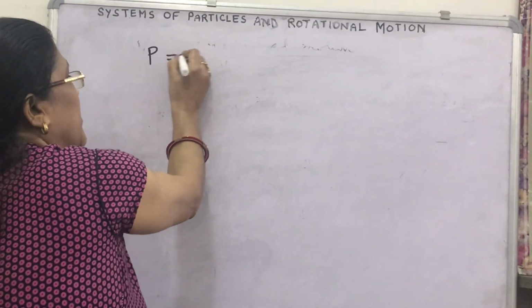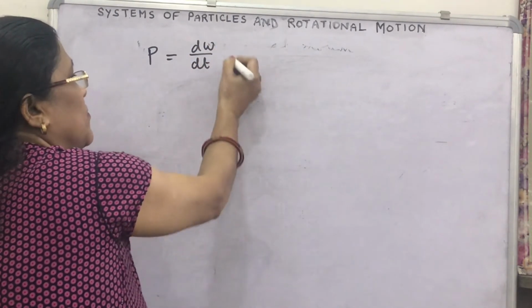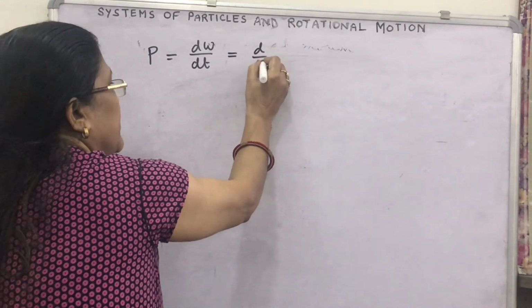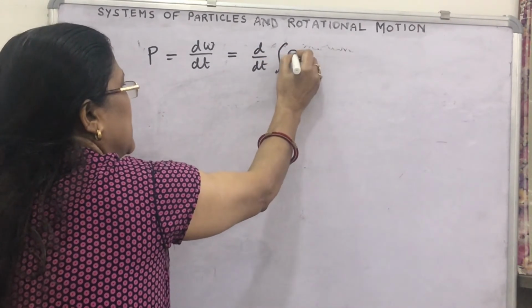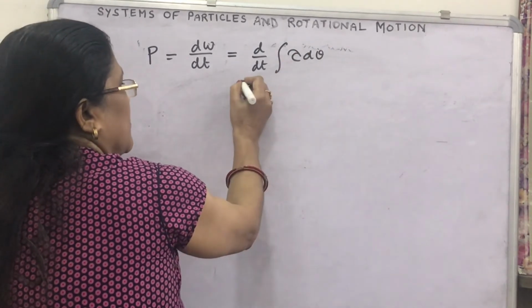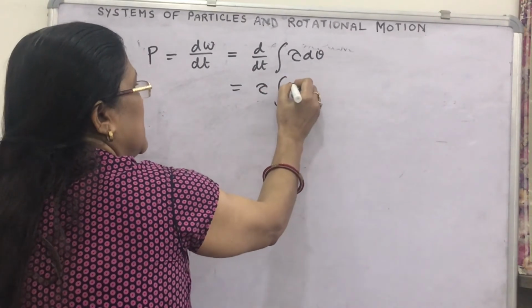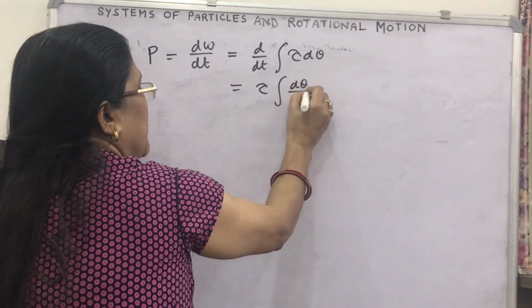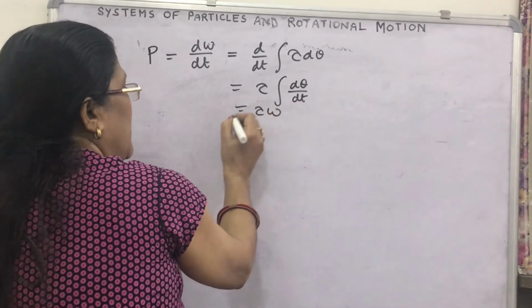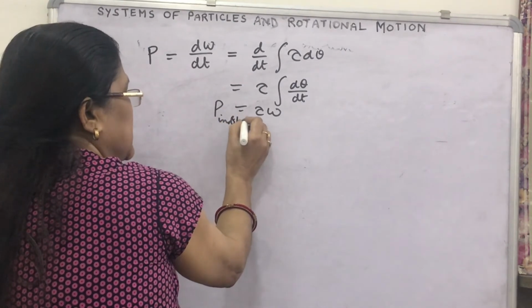You know, power is dW by dt, the rate of change of work done. What is work done in rotational motion? We have seen work done is given by integration of tau d theta. Then you can write torque times d theta by dt, and what is this? This is omega. This is the instantaneous power.